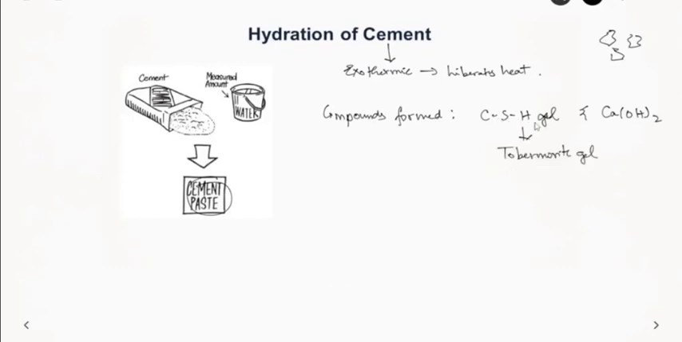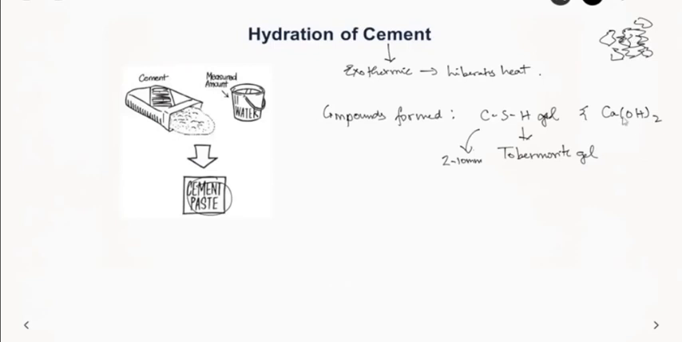This CSH gel is very small and tubular in nature, only about 2 to 10 mm in size, and this is responsible for the good quality of cement. What the CSH gel does is fill the voids between the aggregates and help in binding these aggregates together when concrete is formed.